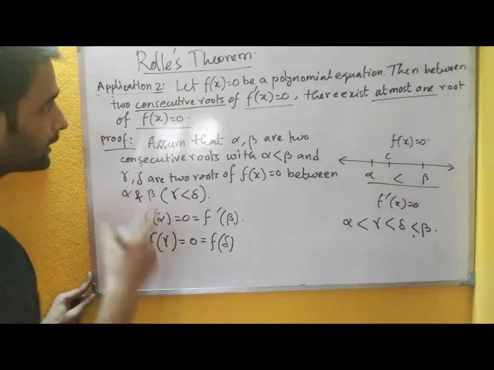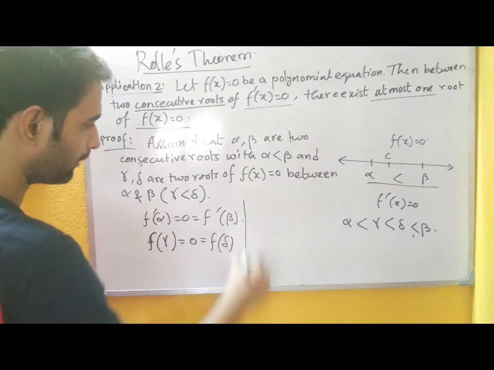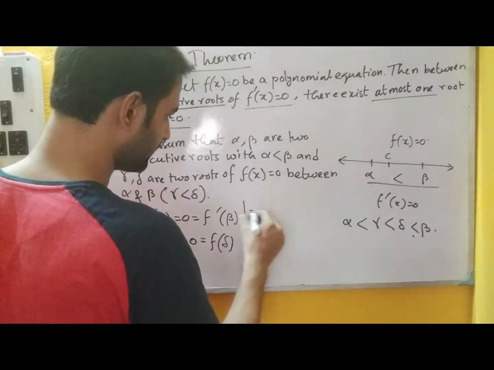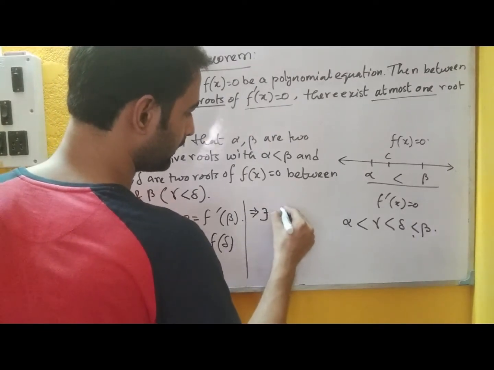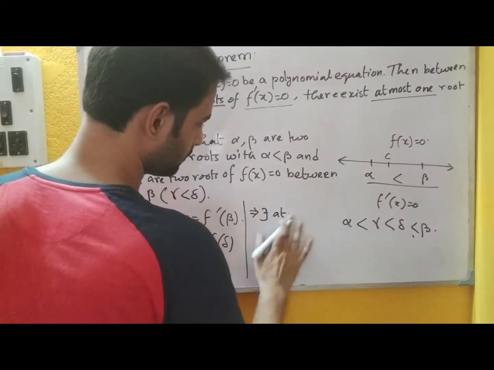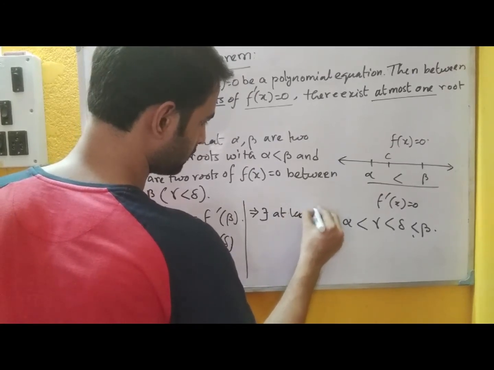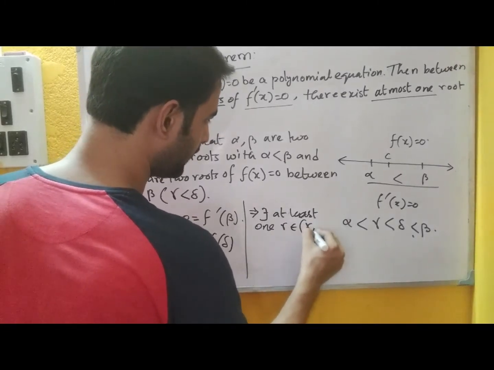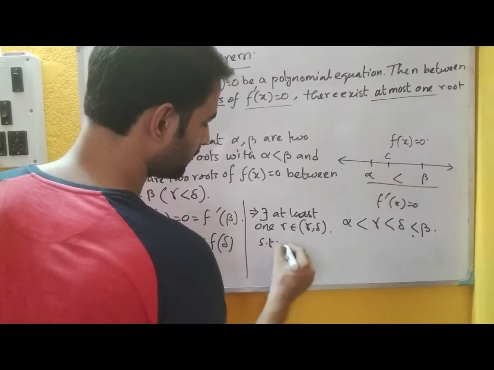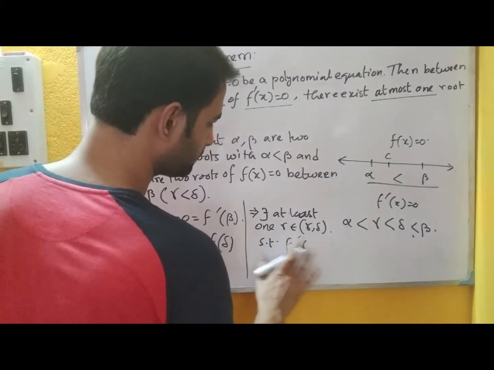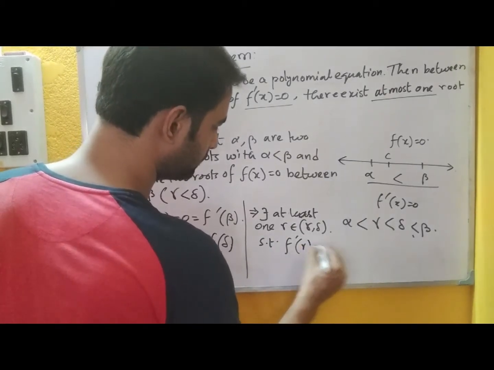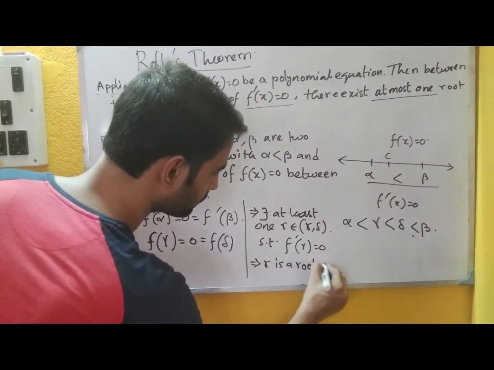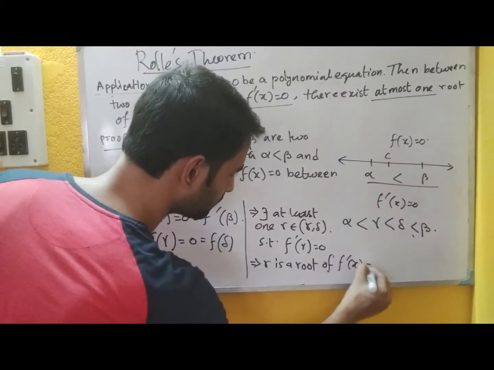Now since f is a polynomial function, we can apply Rolle's theorem, that is the previous application, and it says that there exists at least one root, say R belongs to gamma and delta such that f dash R equals to 0, and this says that R is a root of f dash x equals to 0.